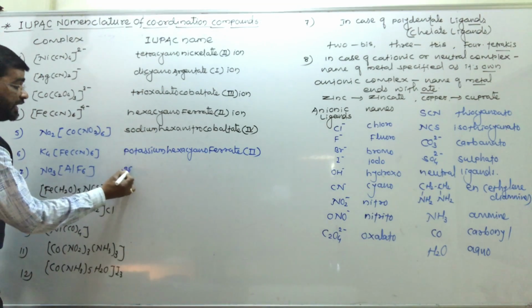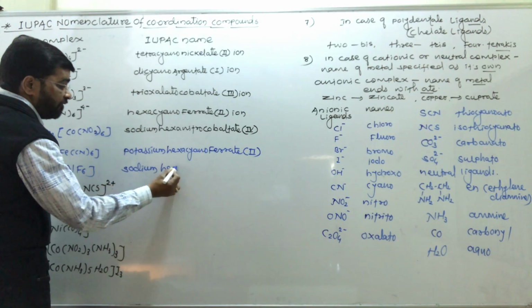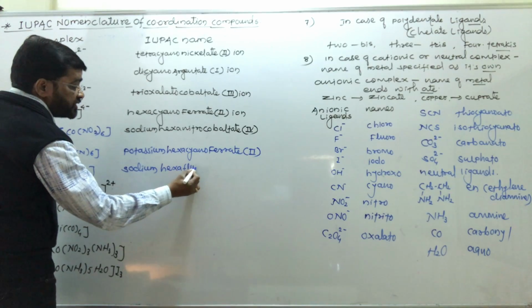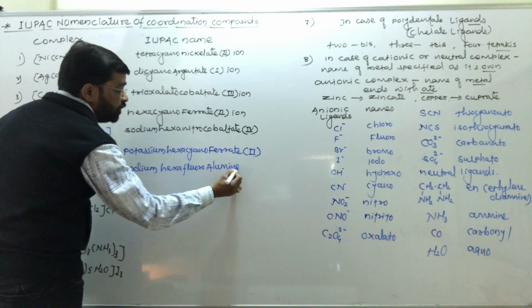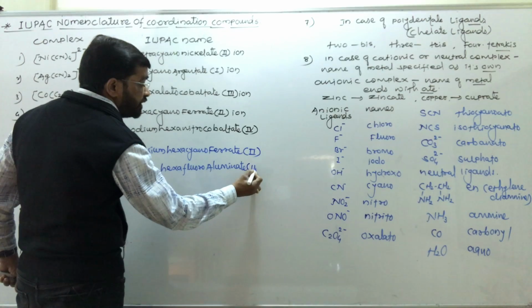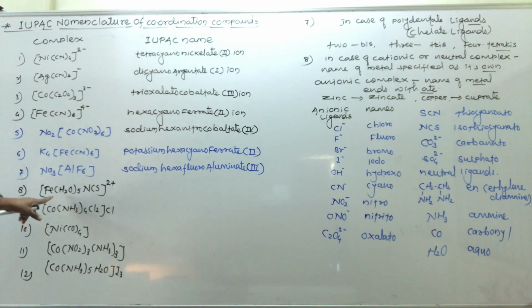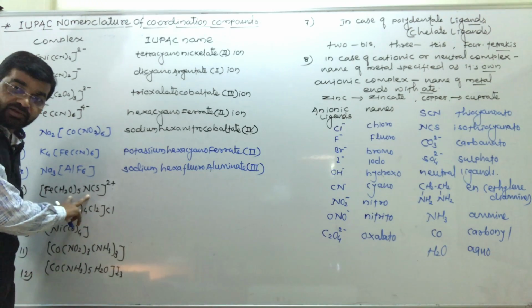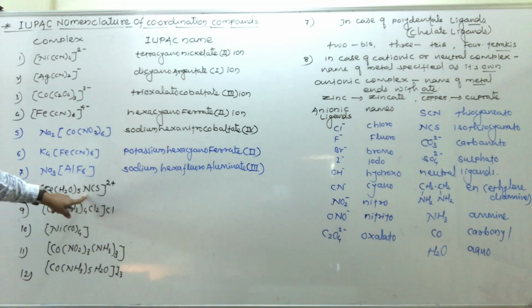Then it is sodium hexafluoroaluminate. The oxidation number is +3, so it is aluminate(III). Then here, Fe(H2O)5(NCS). These are two different ligands, so their names are written in alphabetical order.